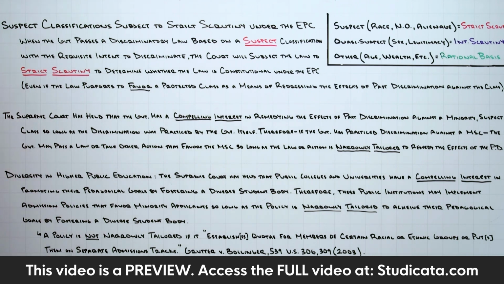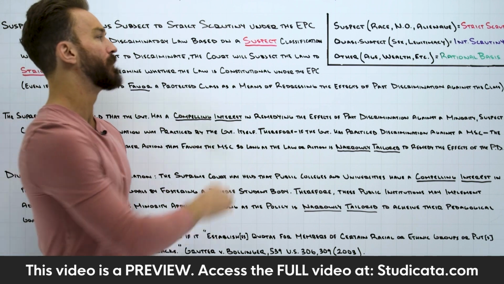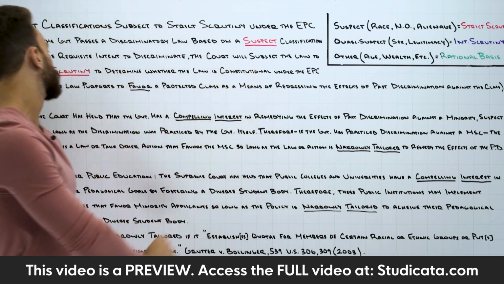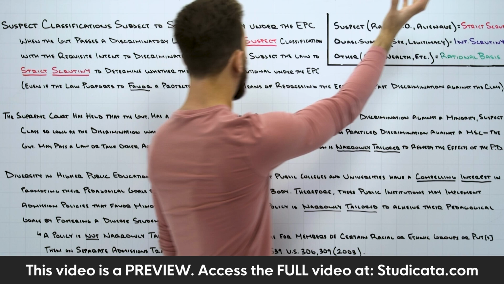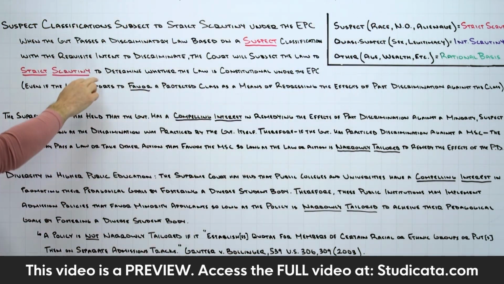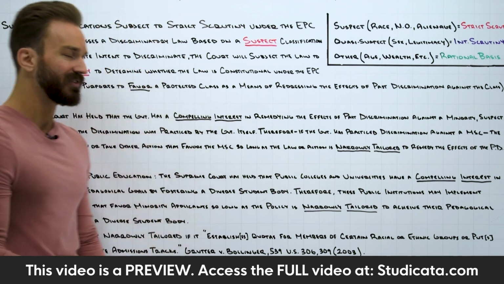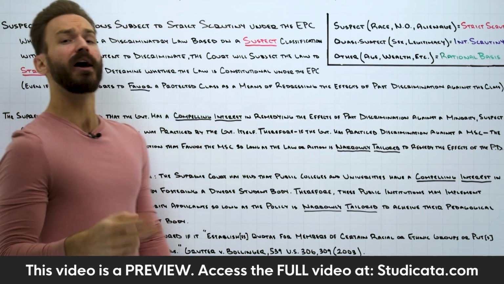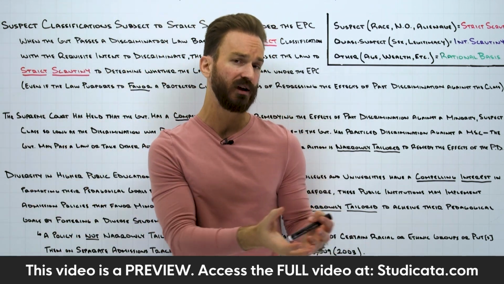So if you remember from our last lesson, we said that when the government passes a discriminatory law based on a suspect classification with the requisite intent to discriminate, the court will subject the law to strict scrutiny, which of course is our highest form of judicial review, to determine whether the law is constitutional under the Equal Protection Clause, even if the law purports to favor a protected class as a means of redressing the effects of past discrimination